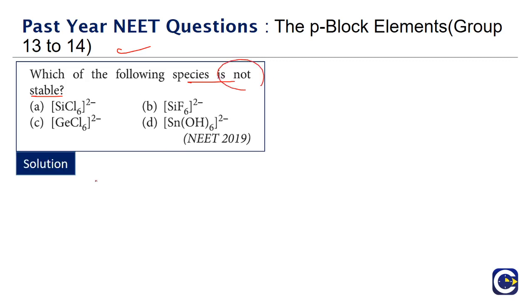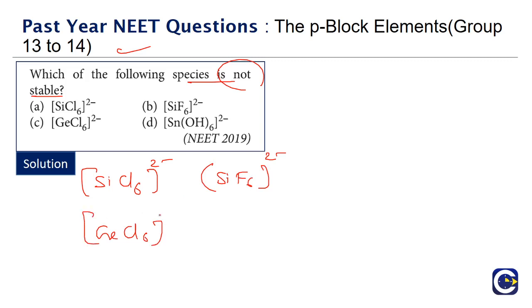So here we are looking at SiCl6 2 minus, SiF6 2 minus, GeCl6 2 minus, and Sn(OH)6 2 minus. So what is the difference between these ions here is that these are all examples of the extra octet arrangement. Okay, and this is happening because of the inclusion or participation of the vacant d orbitals.